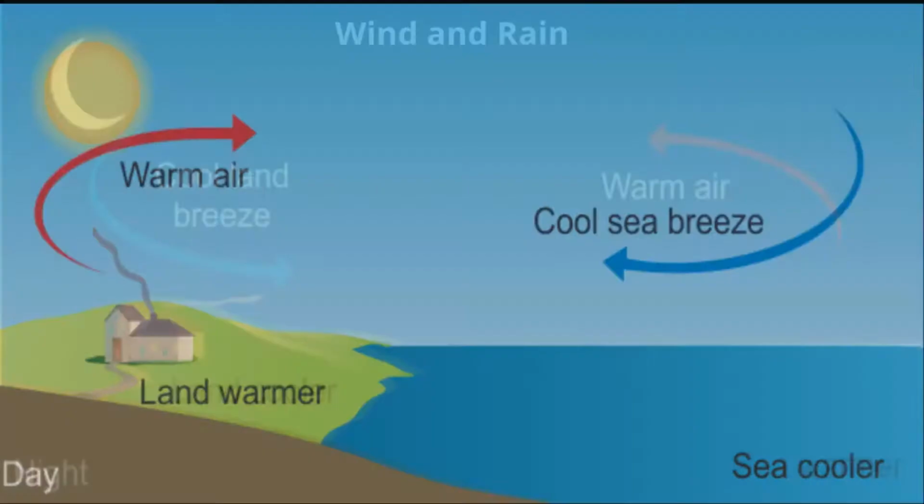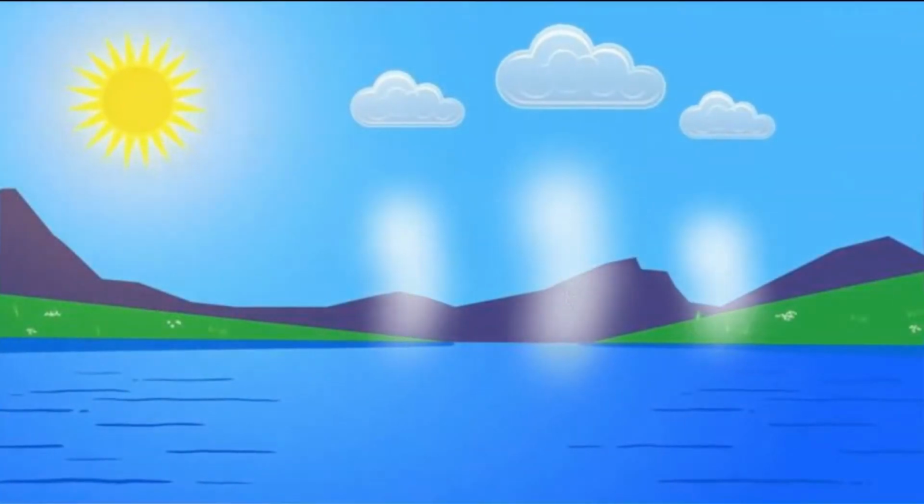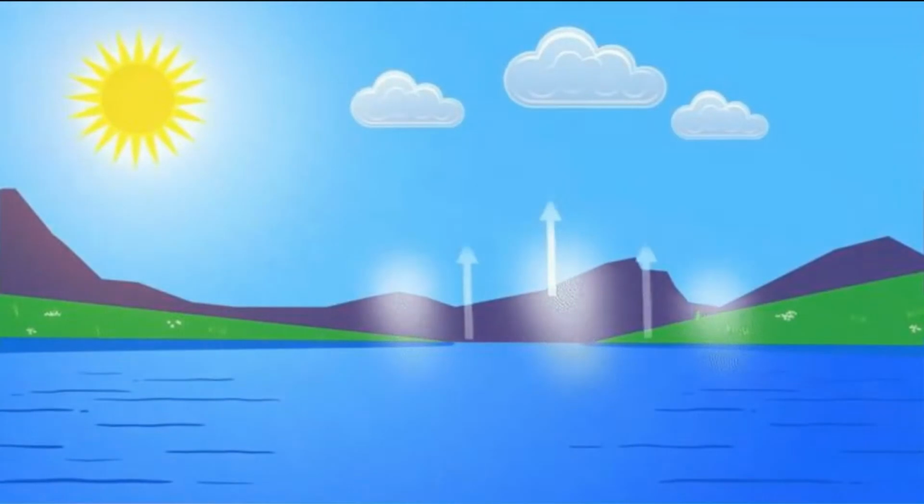At night, air above the water cools slower and the direction of wind is reversed. Wind is also influenced by rotation of earth, presence of mountain ranges, etc.